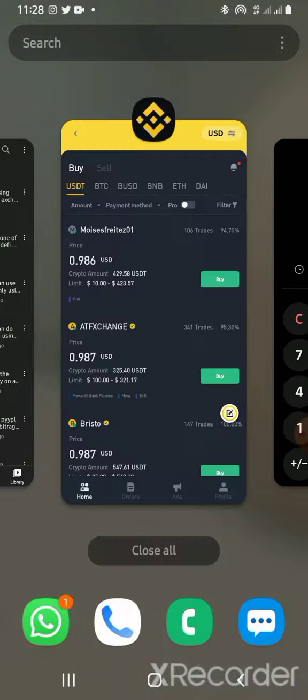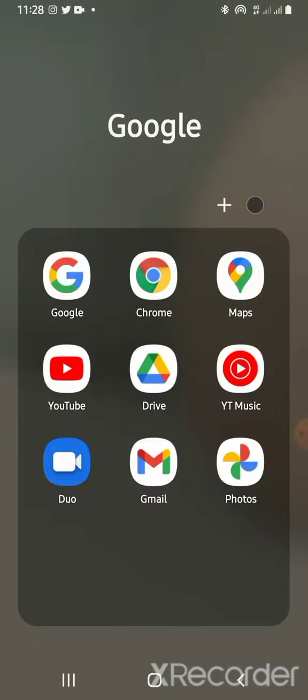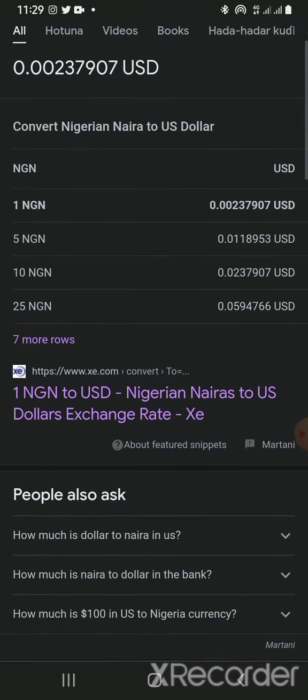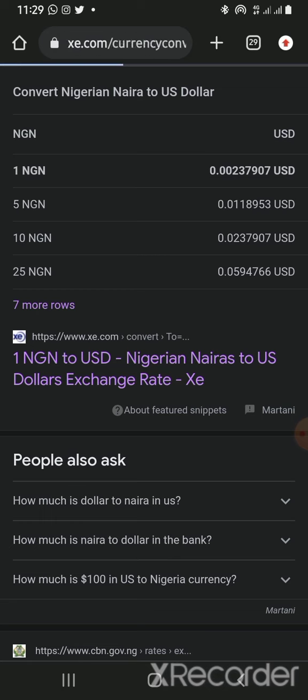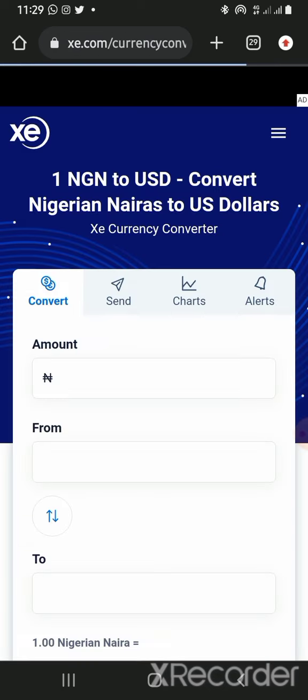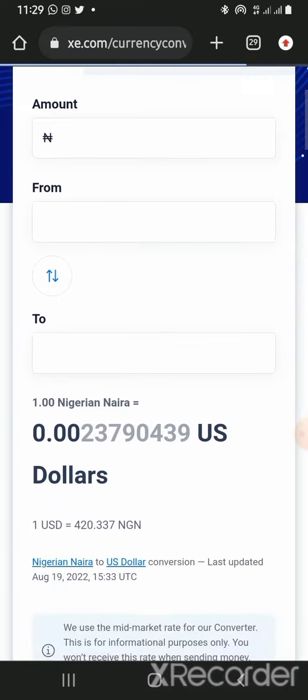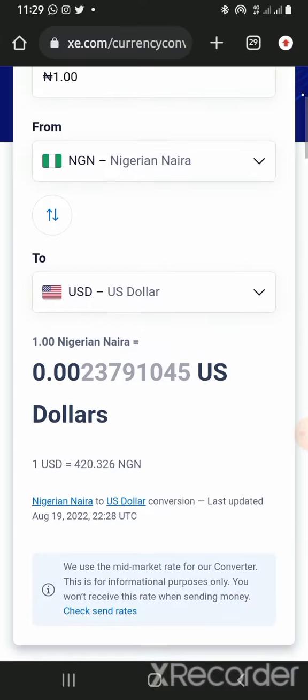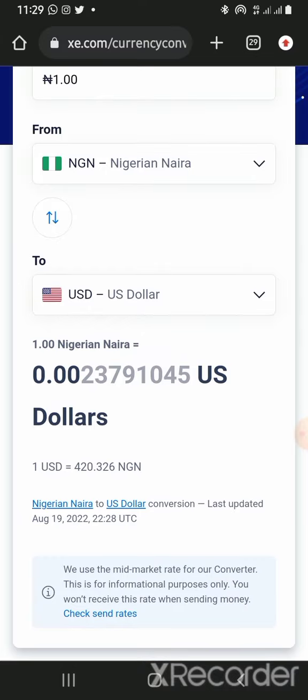So now what I will do is I'm going to go to Google. Let me go to Google so you guys can see what I'm doing. Now I searched bank rate in US from naira to dollars. I will click this, so it's going to take me to the site. So we're going to do a kind of calculation. Now that person, probably most of the persons will want to get a cut for this, after you give them a good explanation on what they are going to be doing.